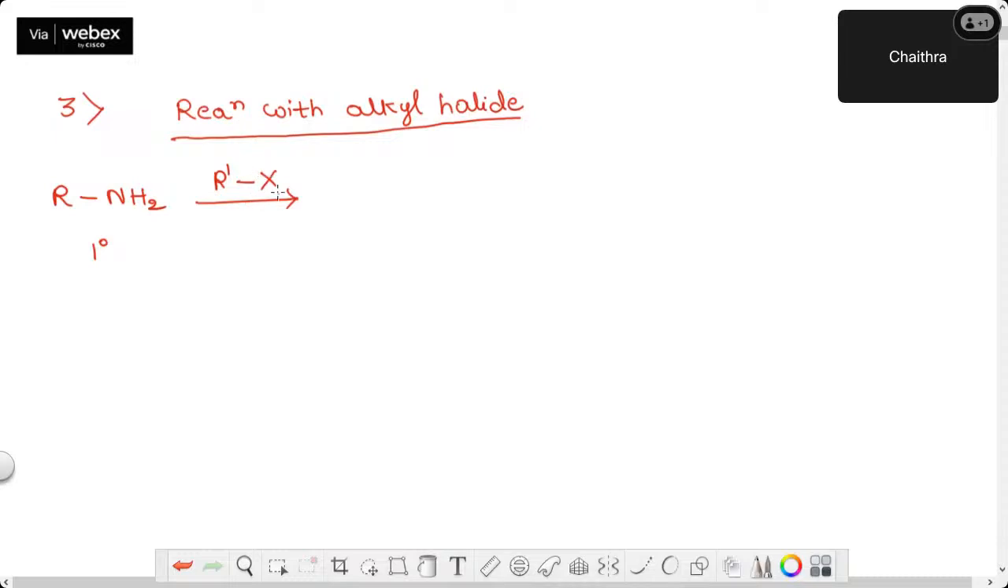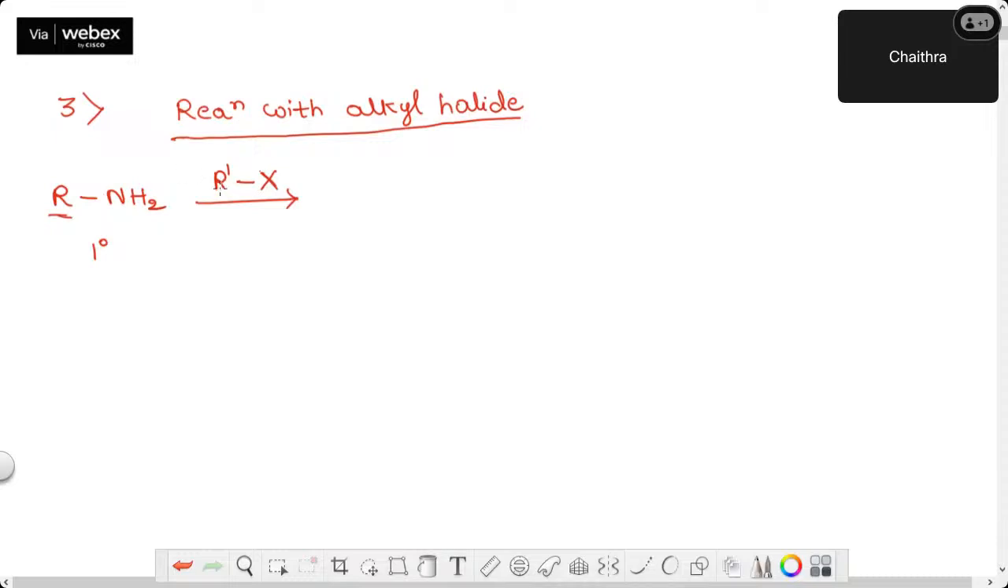What is this? R dash X. R dash I have written to differentiate this R from the amine. You can simply write RX also. Basically, this method we studied to prepare primary, secondary, tertiary and quaternary amines. Now, I am just showing once again how these amines are going to react with the alkyl halides.